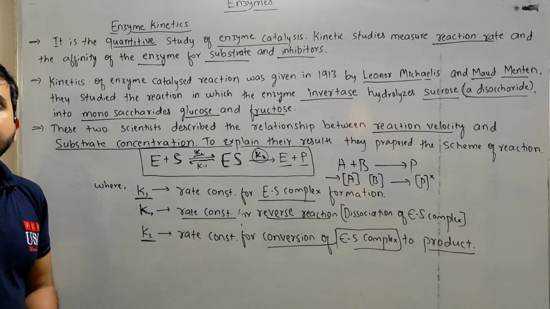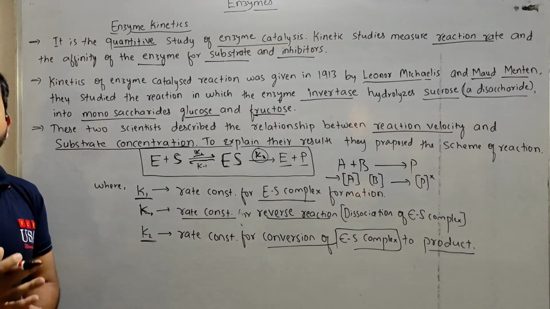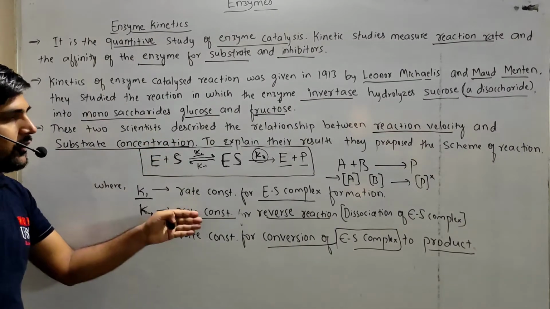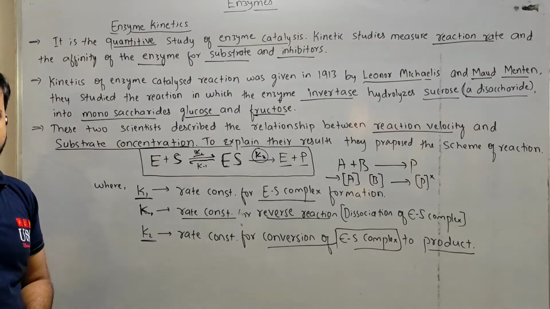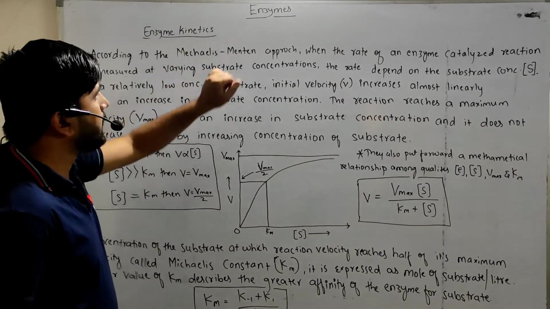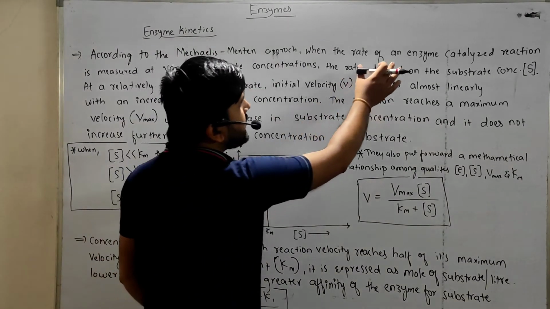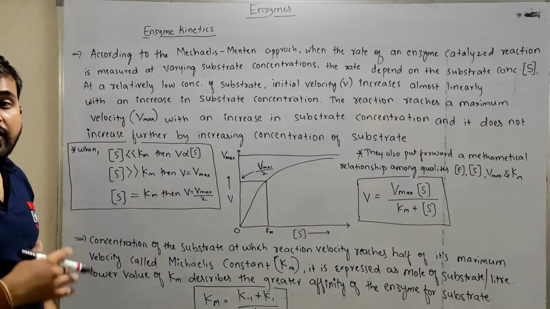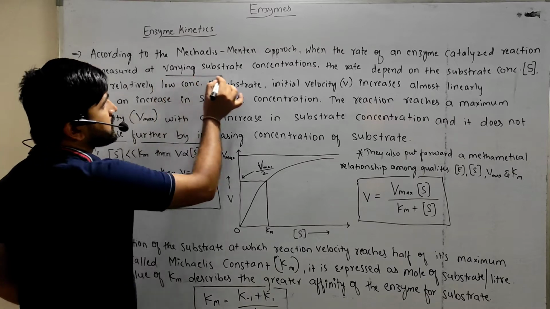Depending upon the invertase studies, depending upon the reaction catalyzed by the enzyme invertase, they gave this schematic representation. The next point is that according to the Michaelis and Menten approach, the rate of an enzyme catalyzed reaction is measured at varying substrate concentration, right?